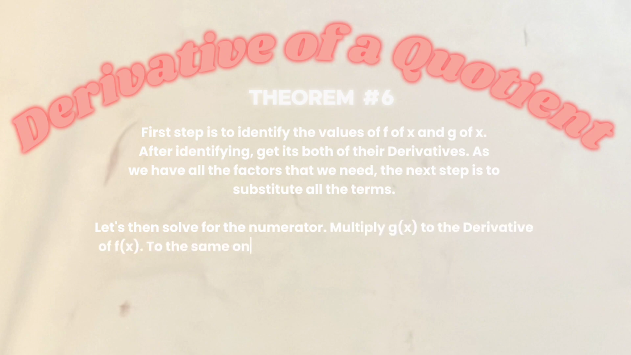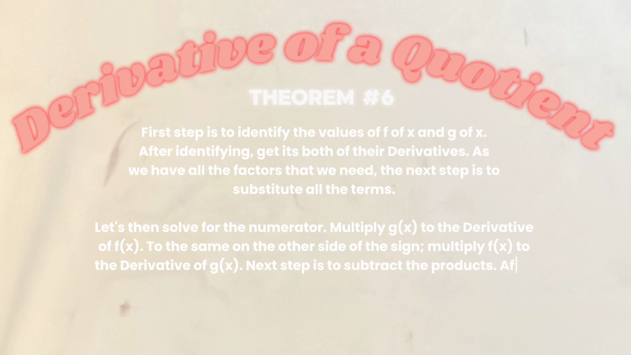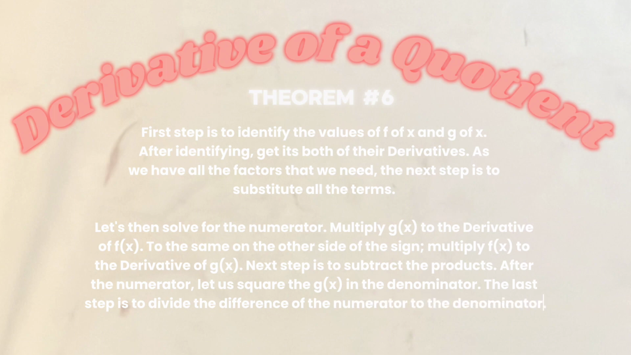As we have all the factors that we need, the next step is to substitute all the terms. Let's then solve for the numerator. Multiply g of x to the derivative of f of x. Do the same on the other side of the sign. Multiply f of x to the derivative of g of x. Next step is subtract the products.